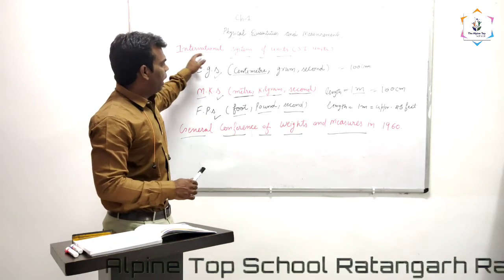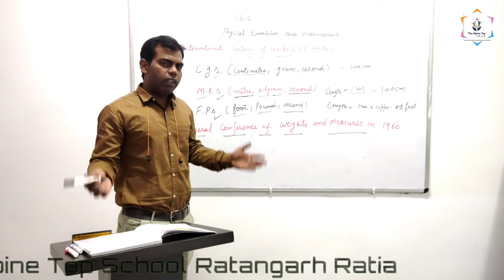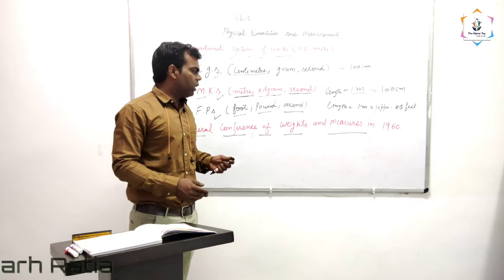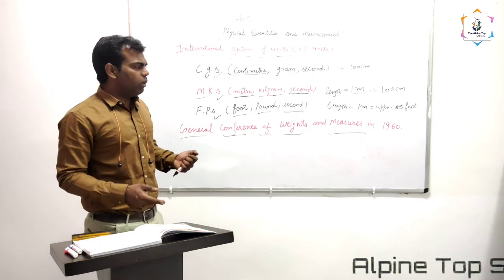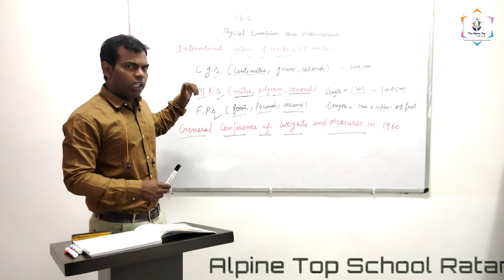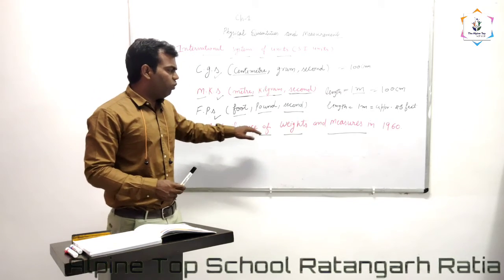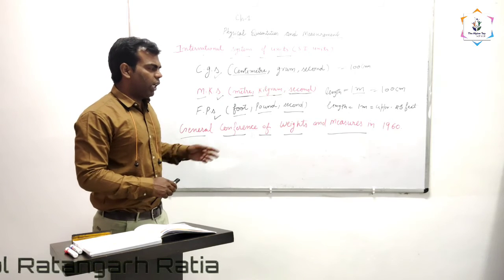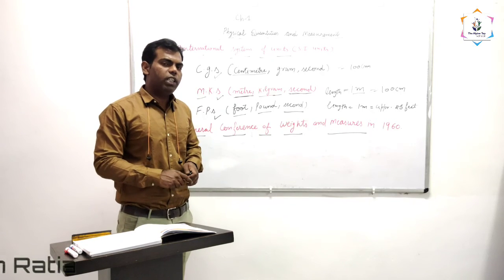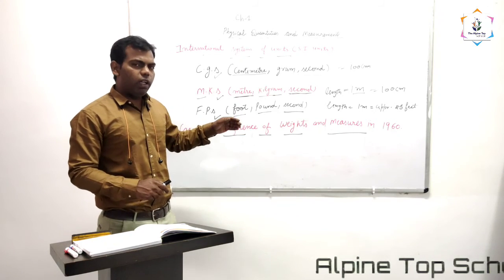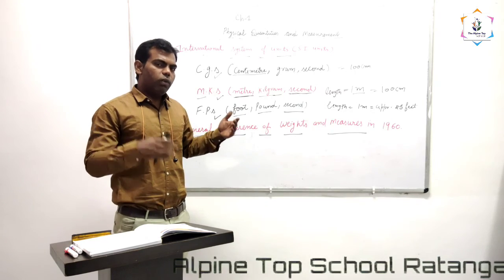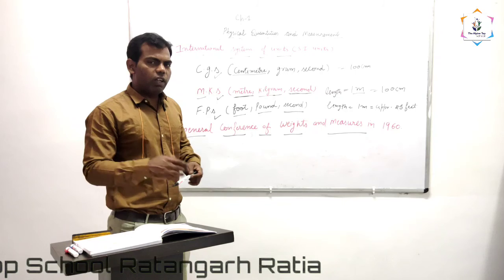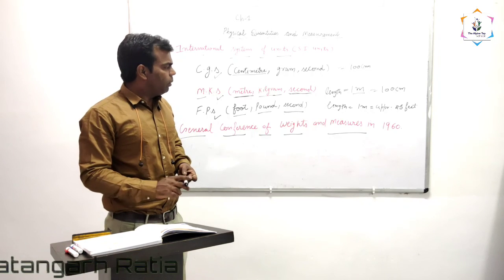Why have we made the SI units? To avoid the confusion of measurement between different countries. Who has made this SI system of units? The General Conference of Weights and Measures. It was organized in 1960. Why was it made? To avoid the confusion about weights and measurements.